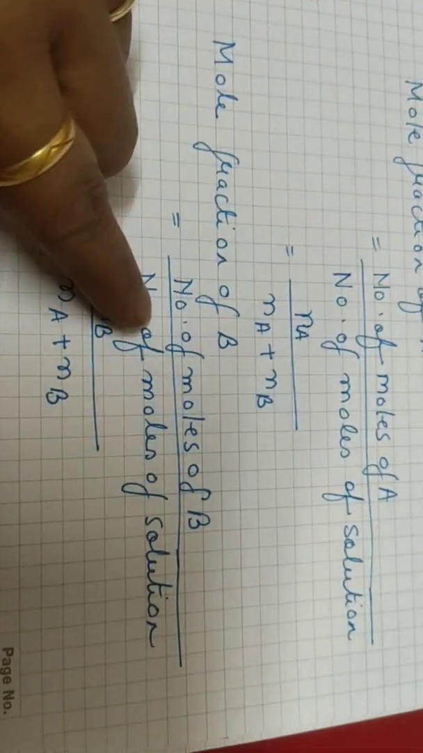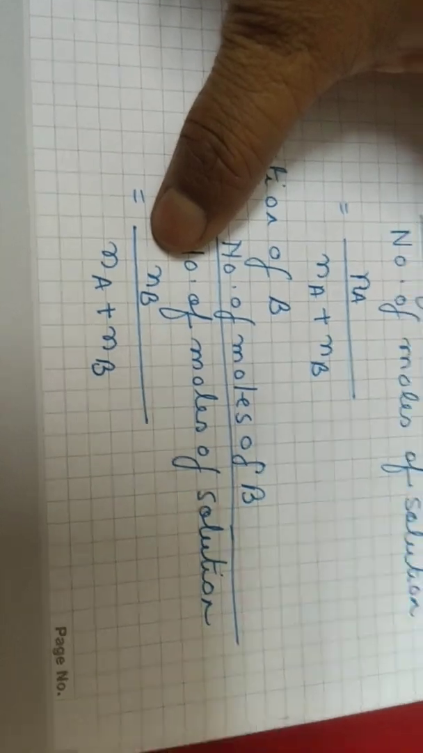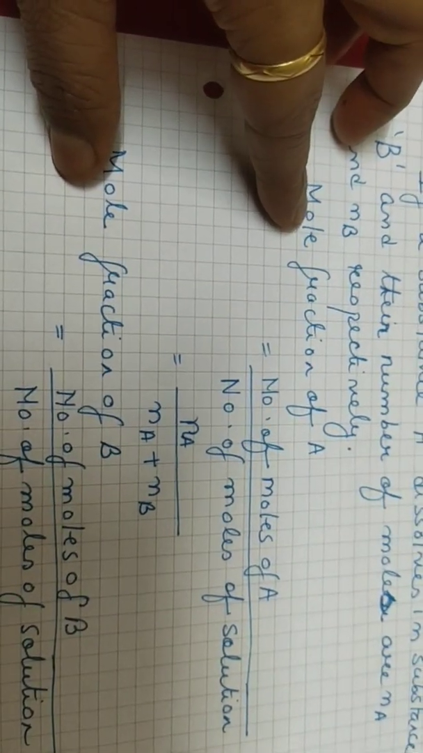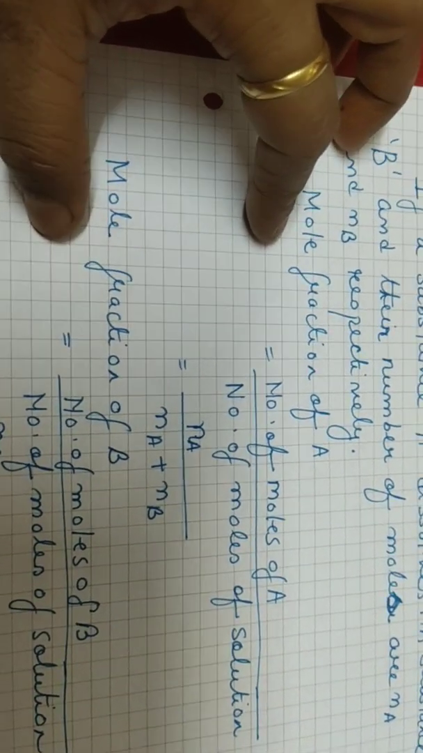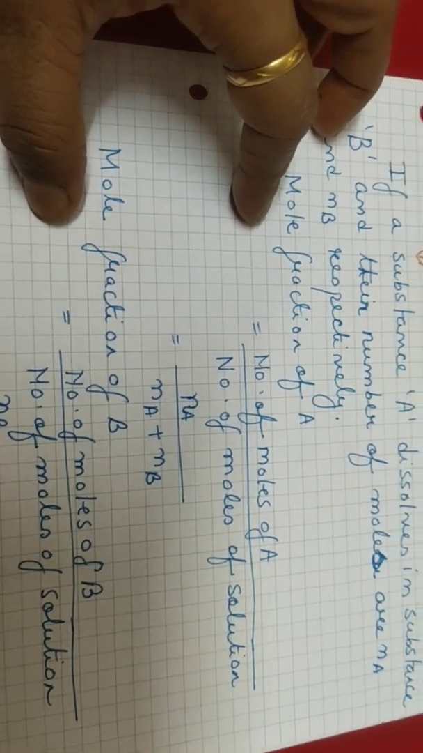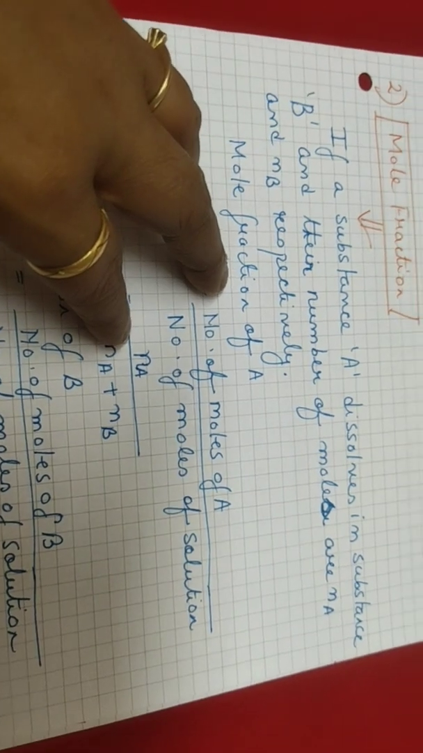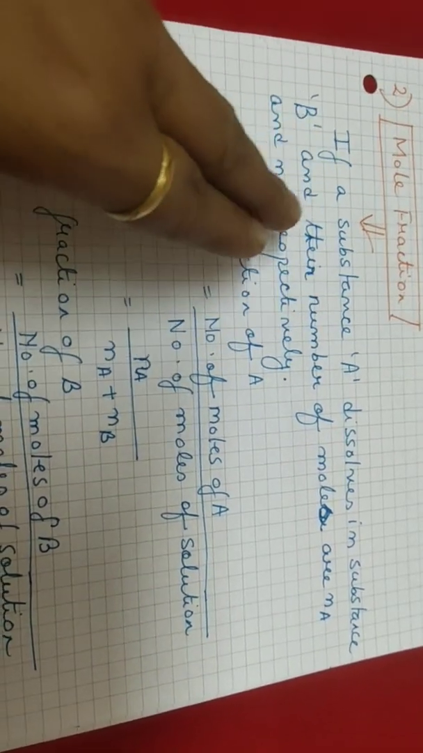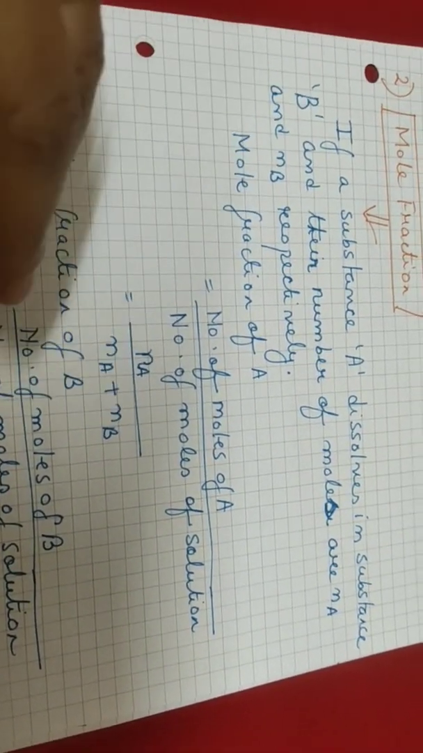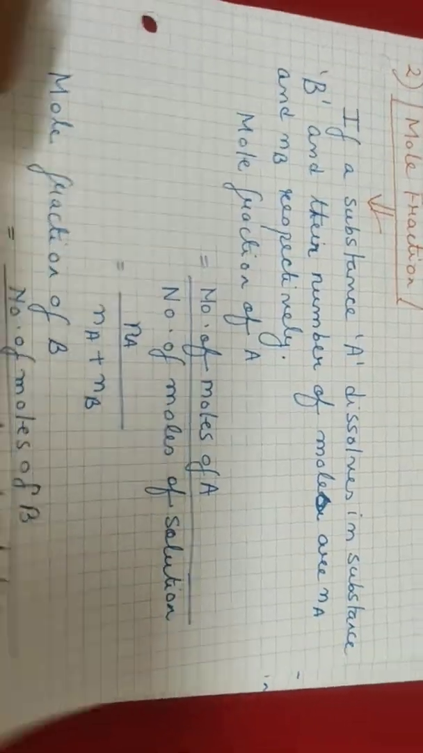Next, the mole fraction of B. This is the number of moles of B divided by the number of moles of the solution, that is Nb divided by Na plus Nb. This is denoted by Xa and this is Xb. So, Xa plus Xb will be equal to 1. Whenever we need to find the mole fraction of a substance A or B, the number of moles of both substances dissolved in that solution should also be known to us in order to calculate each mole fraction.